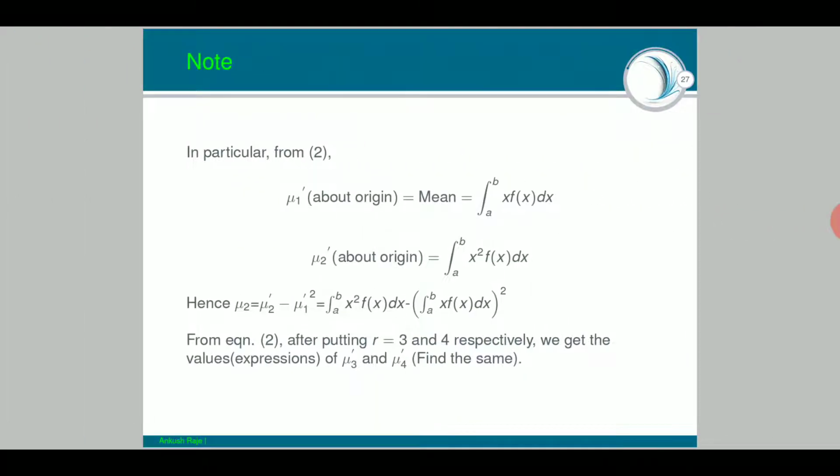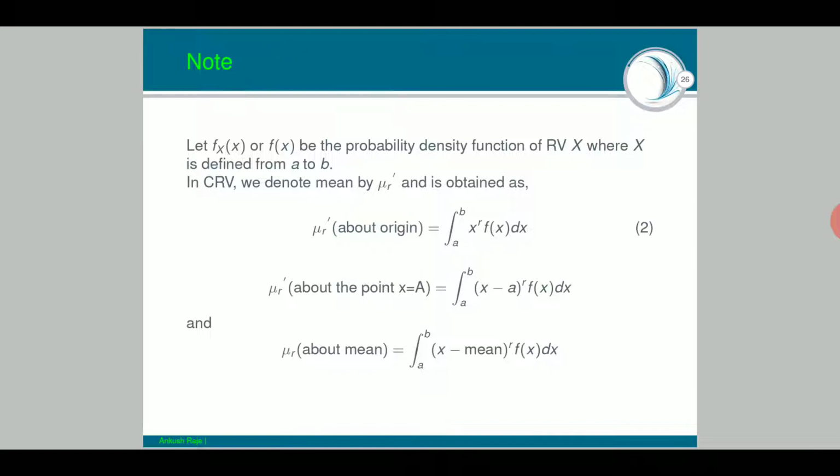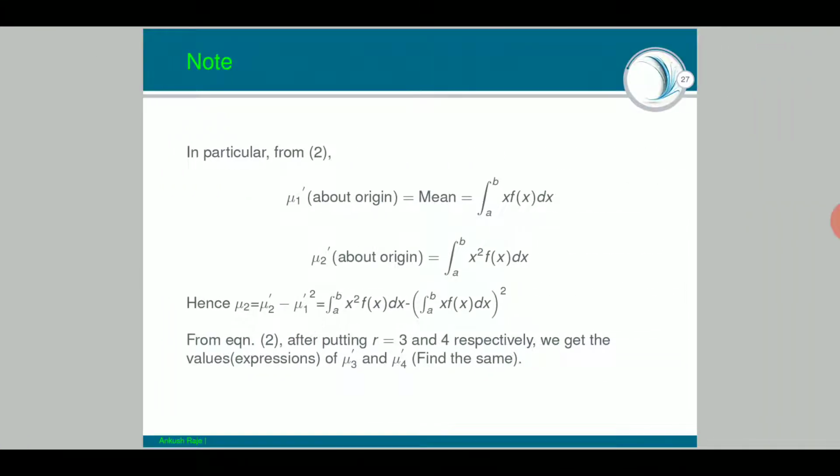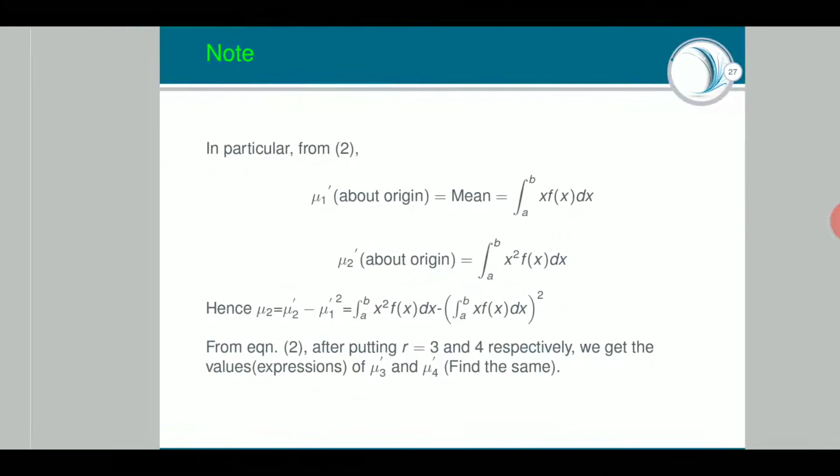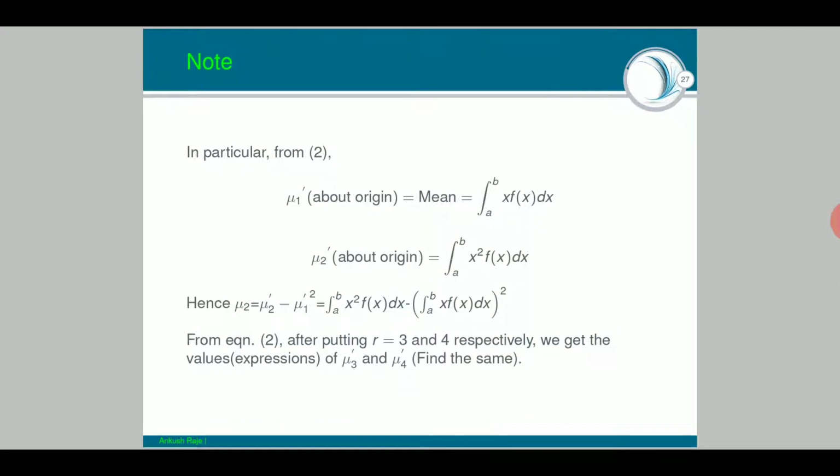Okay, in particular, from 2, when I put r equals 1 here, I will get mu1 dash about origin, which is my mean. Important. It will be the integration from a to b of x into f(x) dx. Yes, we know, because in a discrete random variable we used the summation of x into f(x). So here the summation is replaced by integration, because we have a continuous function here, and nothing more.